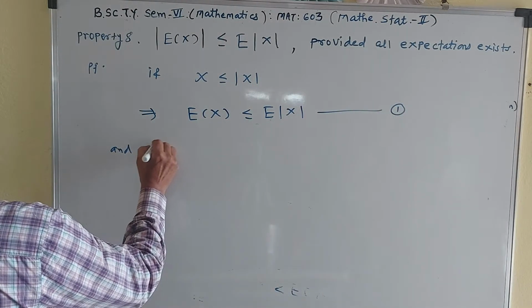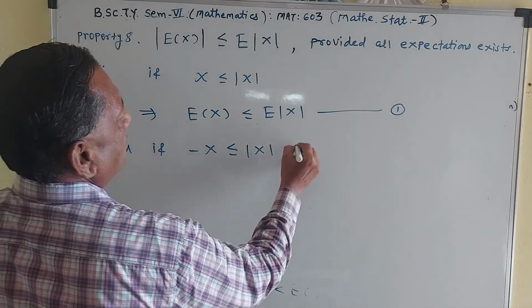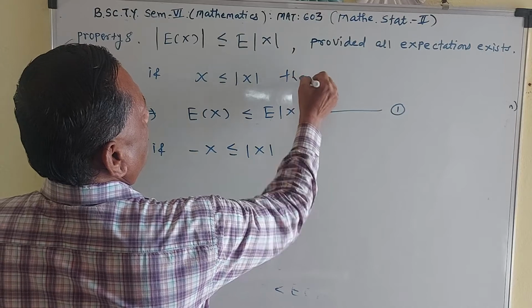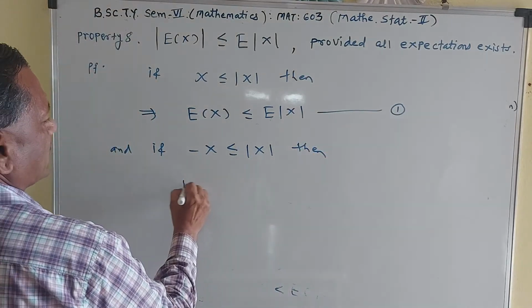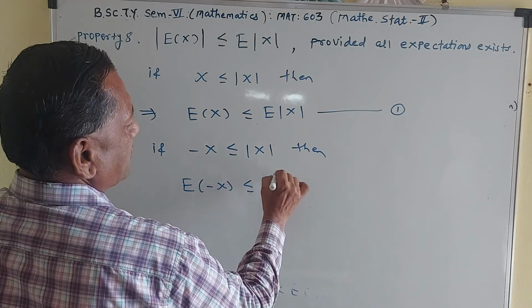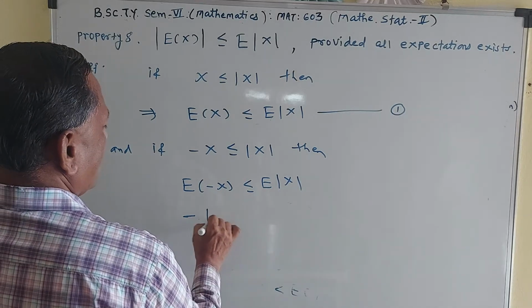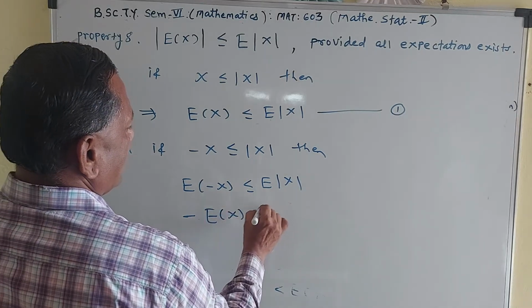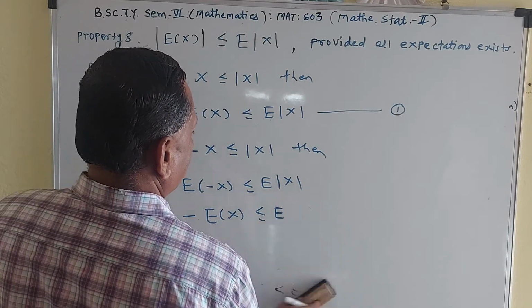And minus x is less than or equal to mod x, then expectation of minus x is less than or equal to expectation of mod x, or this can be written as minus expectation of x is less than or equal to E of mod x.